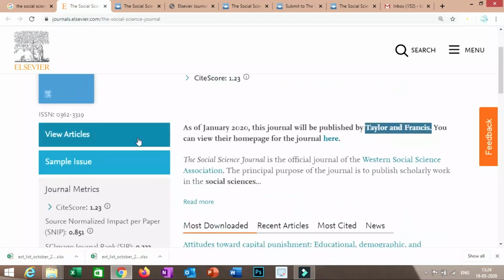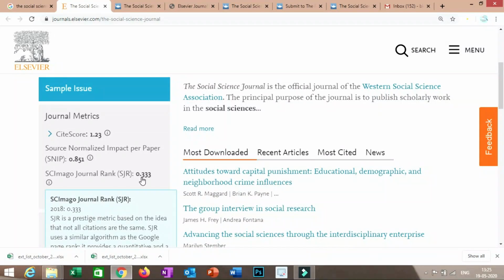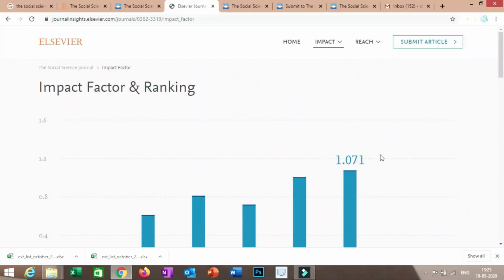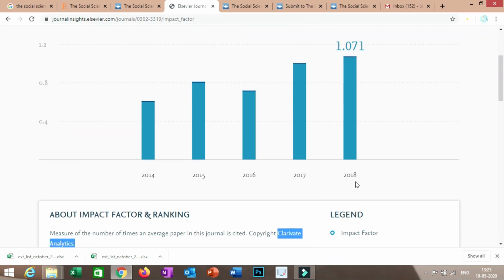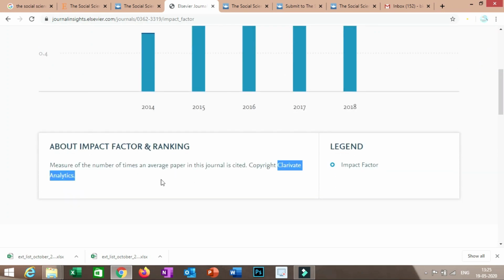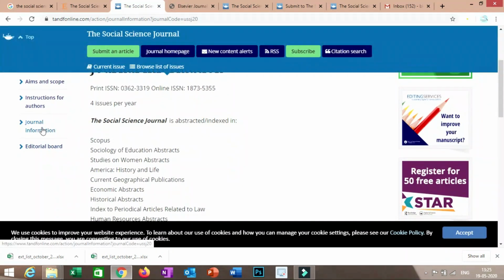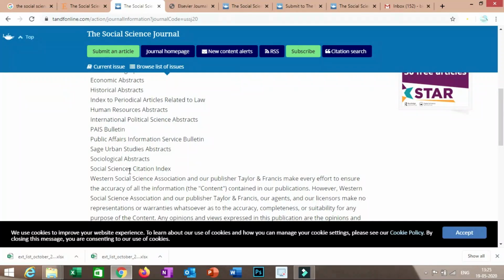So you can see the journal metrics here. The SCImago Journal Rank, SJR index, is 0.333, which means this is a Scopus indexed journal. This journal also possesses an impact factor. The impact factor is 1.071 for 2018, which means it is covered by Clarivate Analytics. You can also refer to this portion, journal information. Here it is clearly written that this is Scopus indexed as well as Social Science Citation Index.